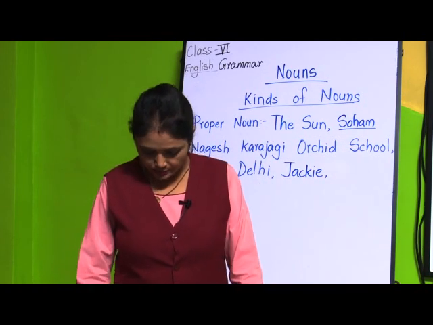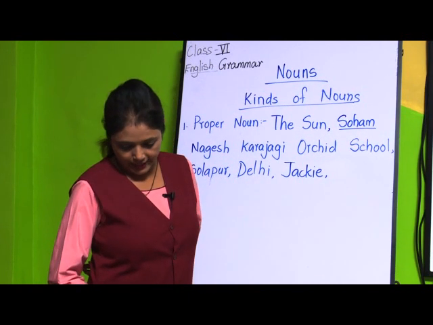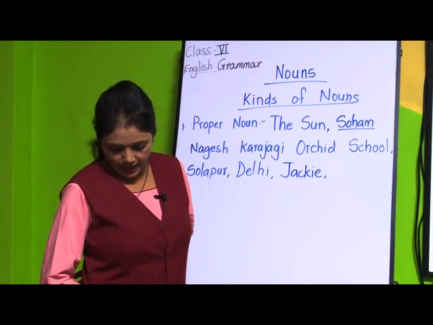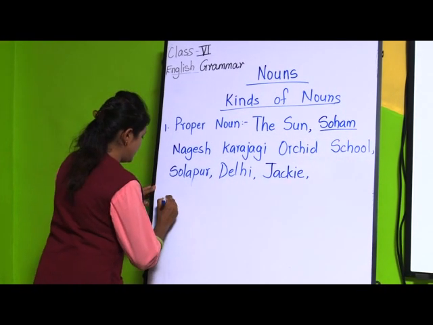I will read: the nouns that name particular place, person or object are called proper nouns. I will write the definition.